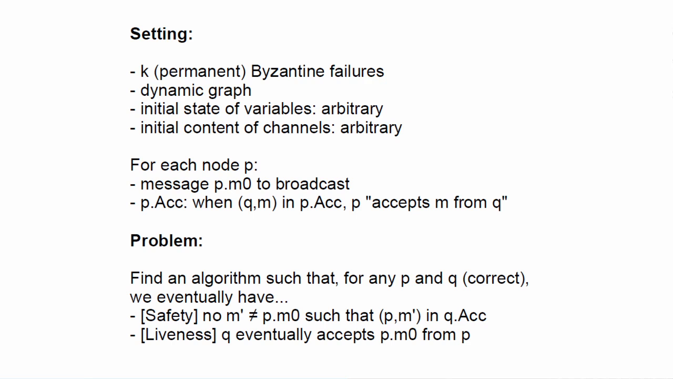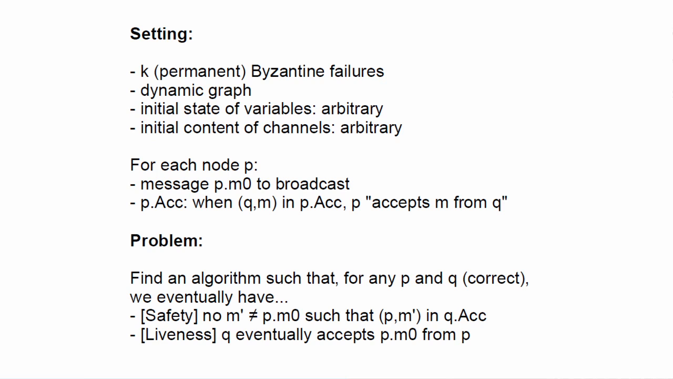Okay, before going further, let's restate the problem properly. So we have a setting with up to k permanent Byzantine nodes, whose identity is unknown to the correct nodes, of course, a dynamic graph, and we also assume that no matter which algorithm is executed by correct nodes, to the extent that this algorithm manipulates some variables, the initial state of these variables is assumed to be arbitrary. And the communication channels between nodes can also contain an arbitrary number of arbitrary messages, which are sent but not yet received. So this accounts for transient failures.